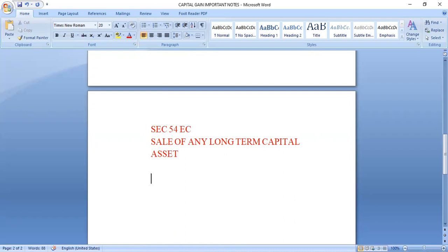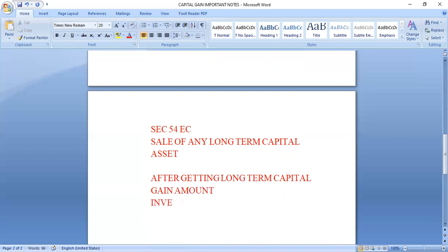That long-term capital gain amount you should invest in specified bonds of specified institutions.